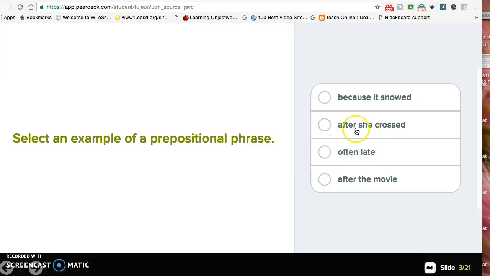So if it includes a subject and a verb after it, she crossed, now we know it's acting as a subordinating conjunction and not a preposition. Often, late, no, often's not a preposition. After the movie, yes. After the movie begins with a preposition, ends with a noun, which we call object of the preposition, does not include a subject verb.